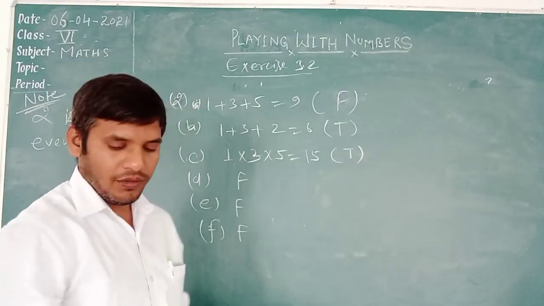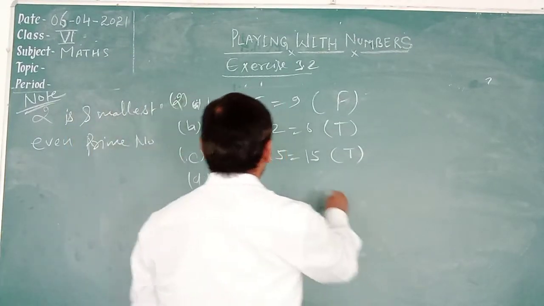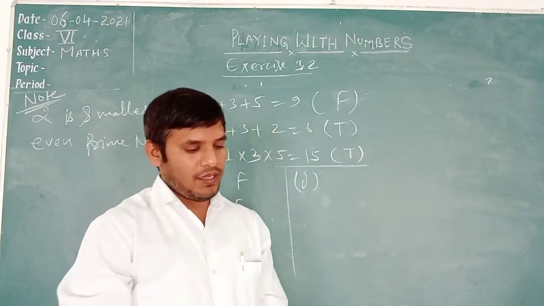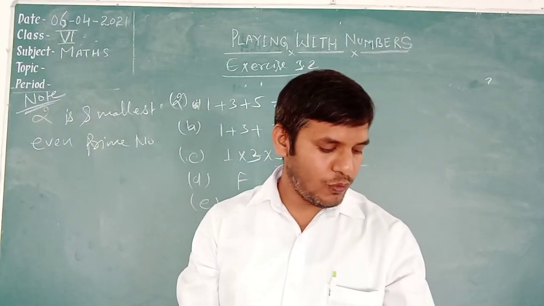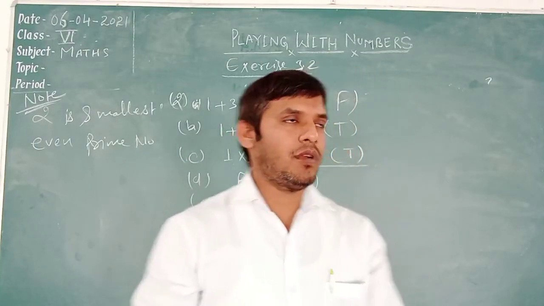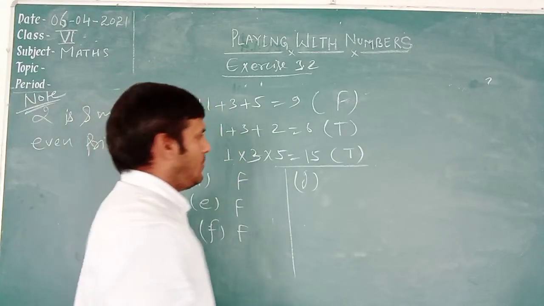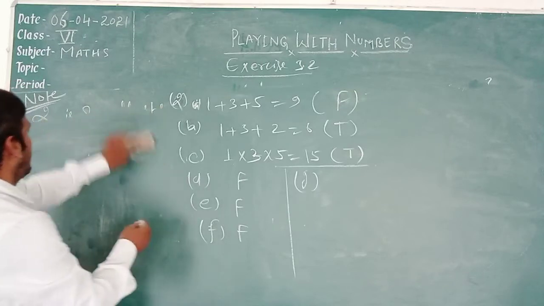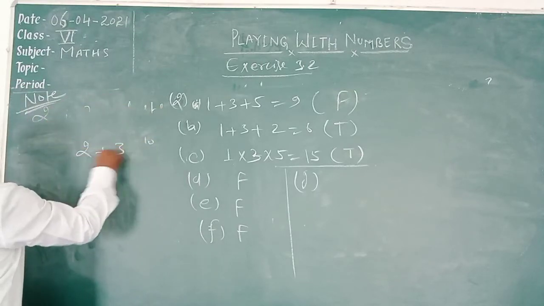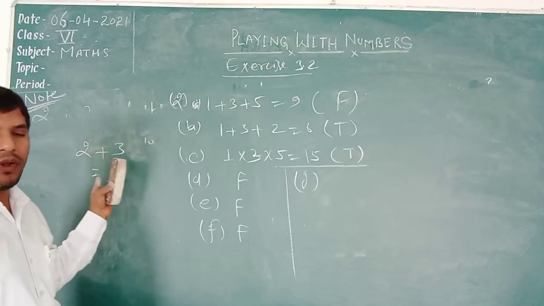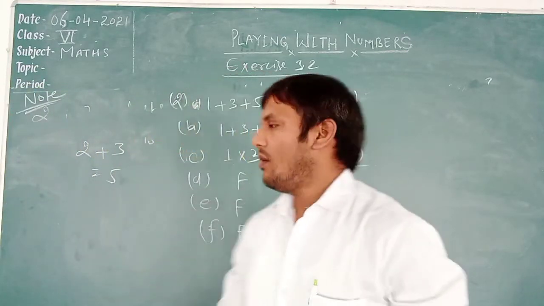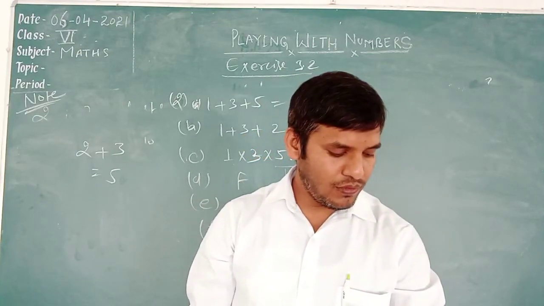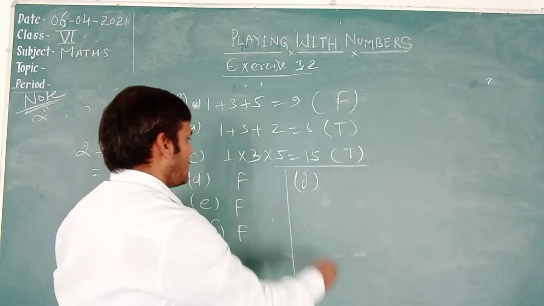F is okay. Now question part G is given: the sum of two prime numbers is always an even number. Let's check two prime numbers. 2 and 3, 5. 2 is also a prime number and 3 is also a prime number. But the sum of two prime numbers is an odd number. But the question says the sum of two prime numbers is always an even number. It is false.